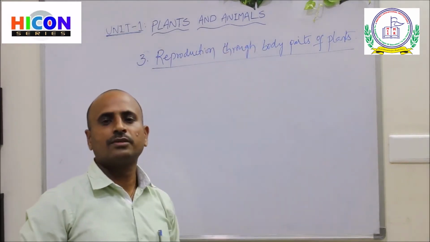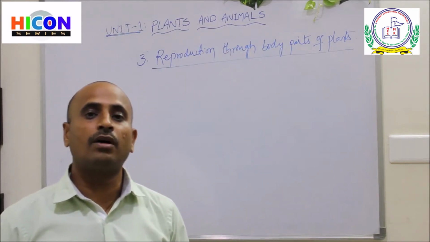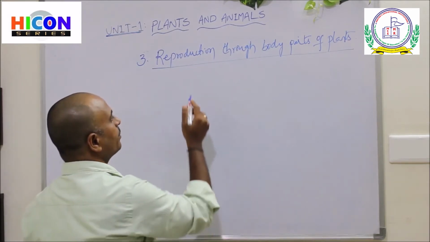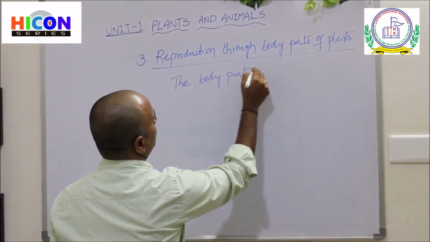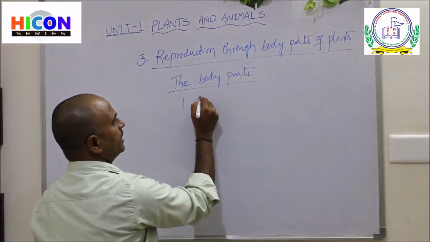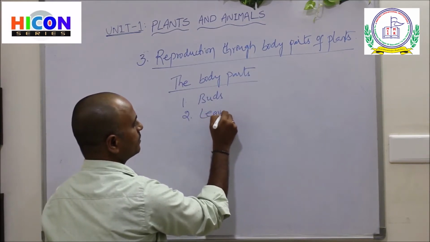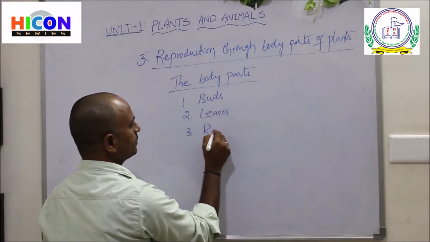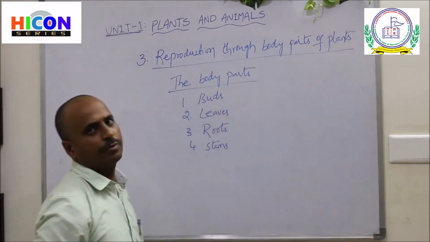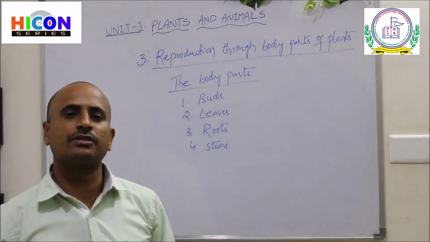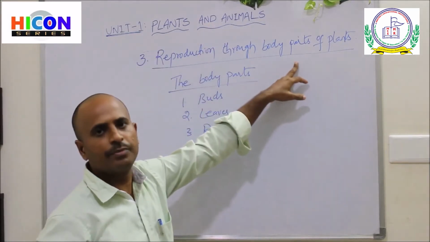That means some plants can reproduce new plants with the help of their body parts. The body parts are buds, the second one is leaves, the third one is roots, and the fourth one is stems. These are the body parts from which the plants can reproduce new plants.